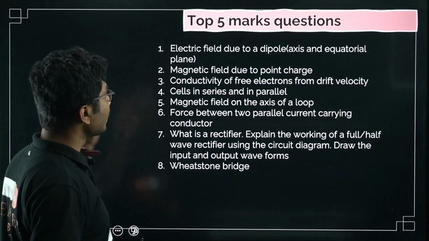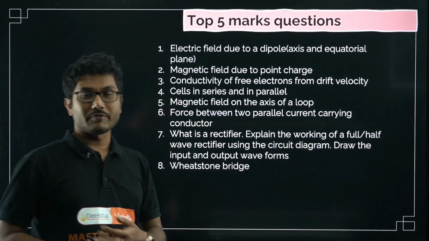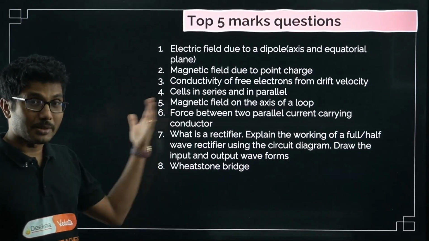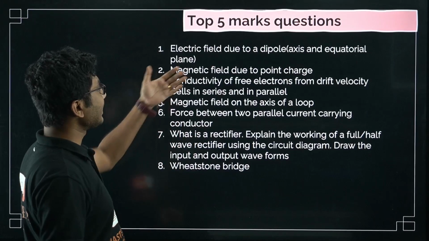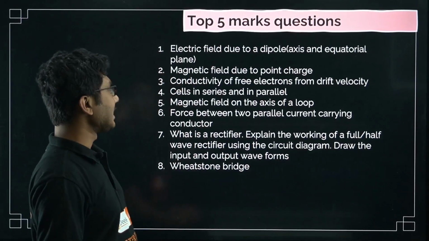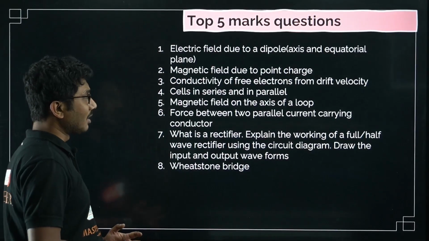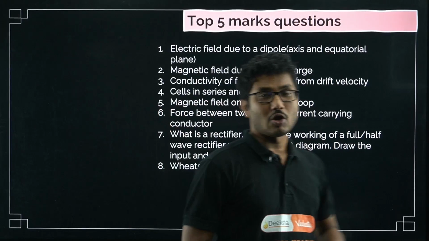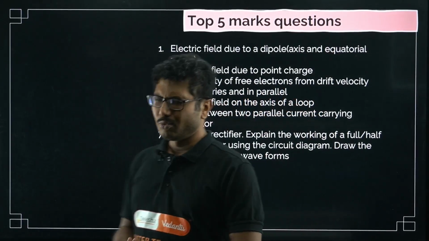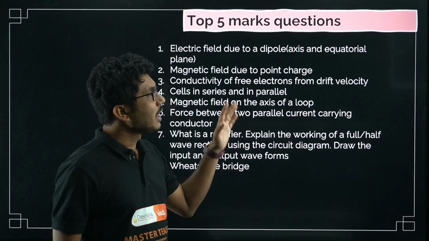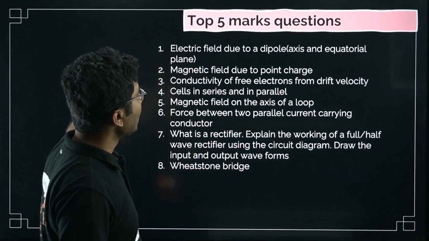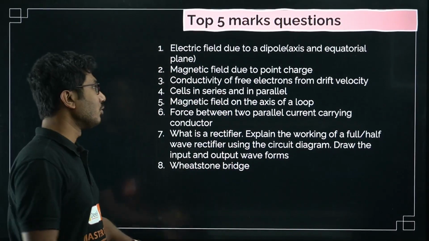Now let's move on to the 5-marker questions, the most important 5-marker questions. Students rely on this, 15 marks are coming from this. So let's see what are all the common questions. Electric field due to a dipole, on the axis and the equatorial plane. This is also a commonly asked question from this part. Mostly I have seen axial, but some also ask equatorial plane. So both in my opinion are important, so definitely you have to practice both of them.